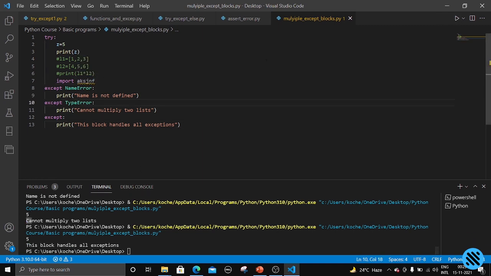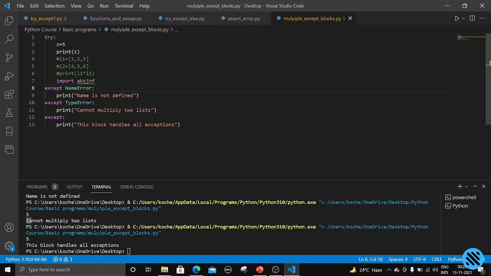Okay, so first it is trying to print z. It has successfully run, and after that we are trying to import this something random. Obviously this module is not present in Python. So first it will check whether we have written separate code for ImportError. We have written separate code for NameError, so the condition is not satisfied.